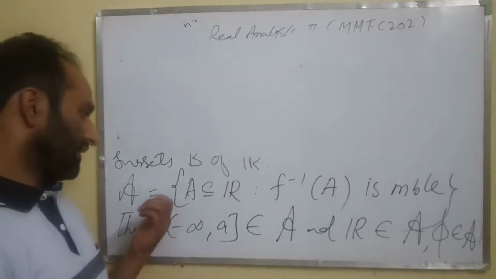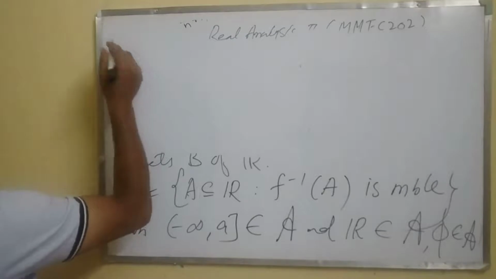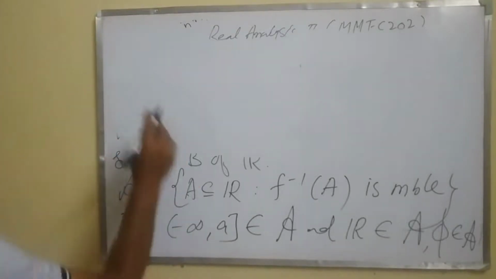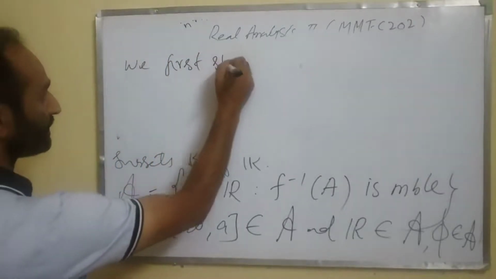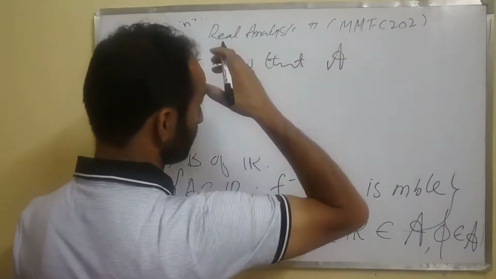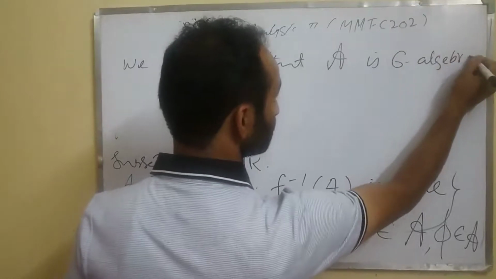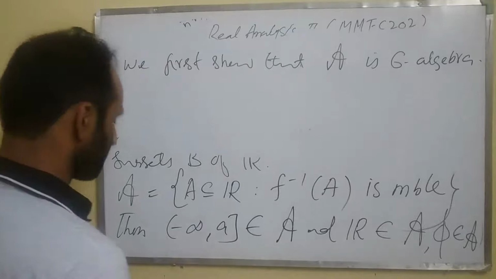So that's again simple. Let's verify that this class is a sigma algebra. So we first show that this cursive A is a sigma algebra. First we prove its closure under complement.